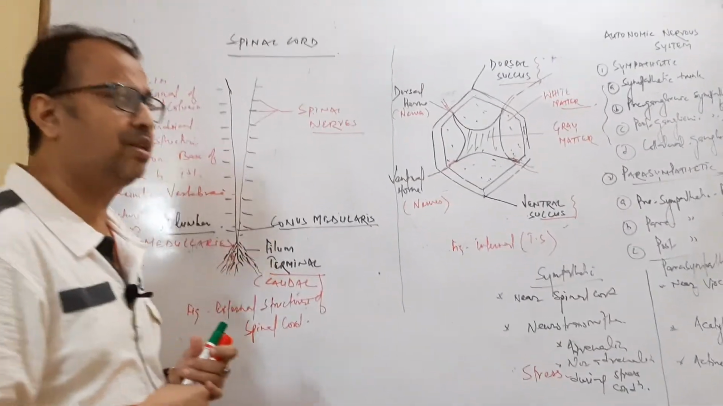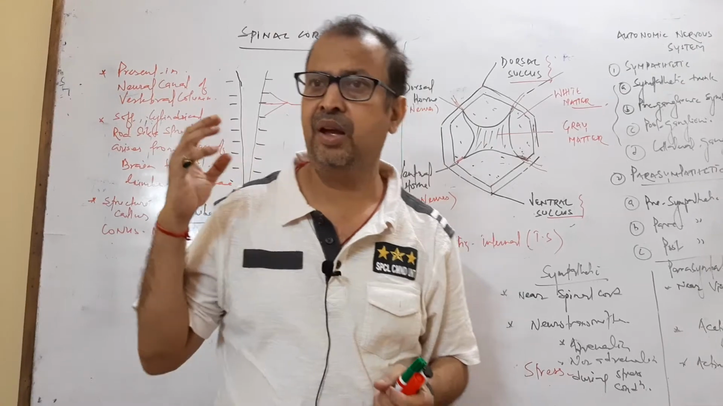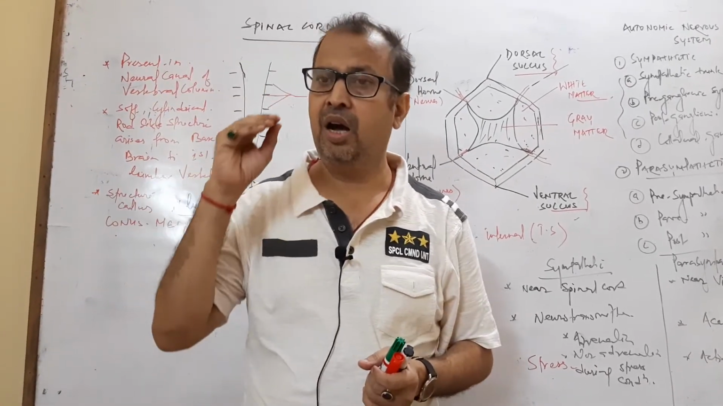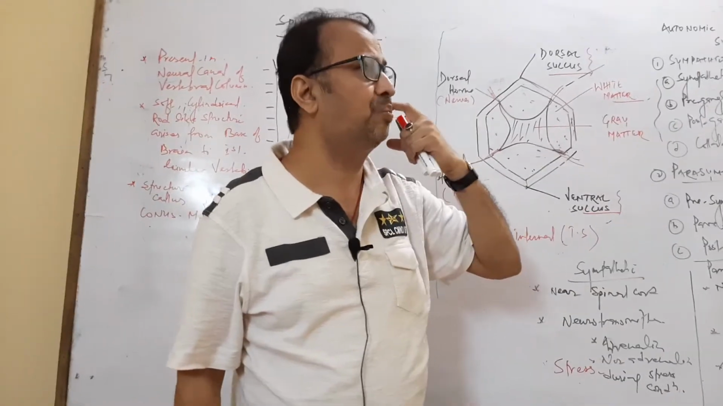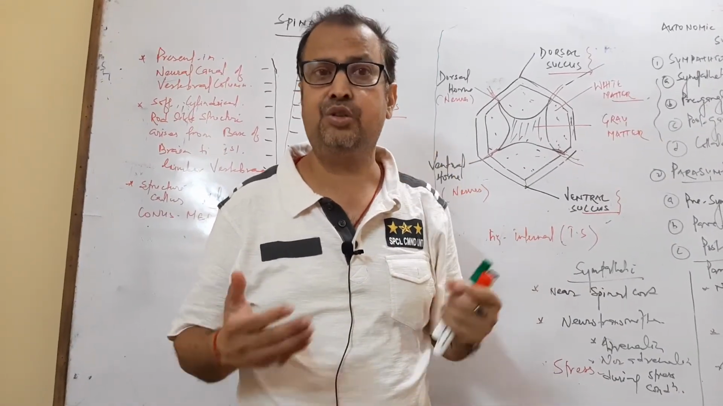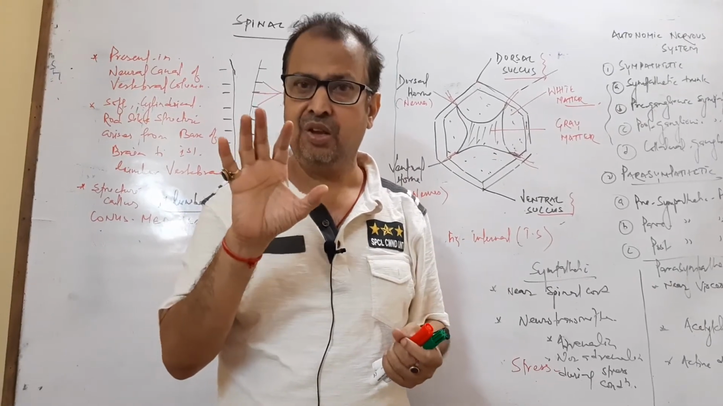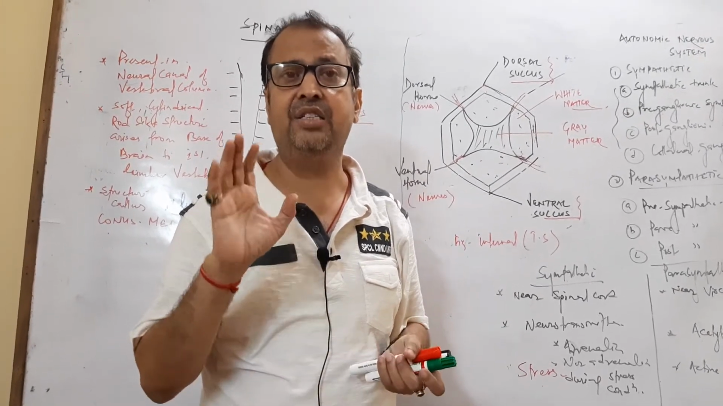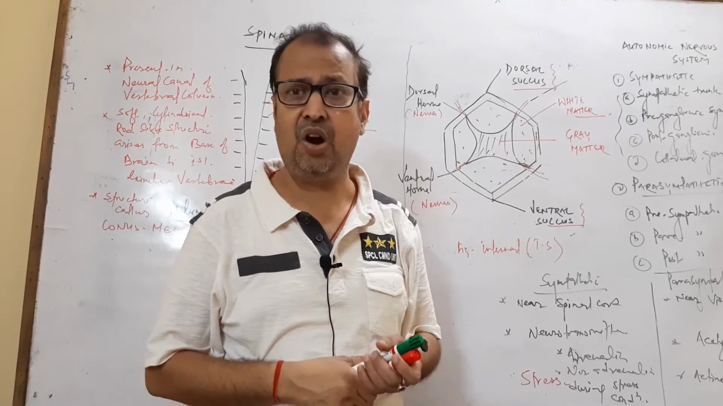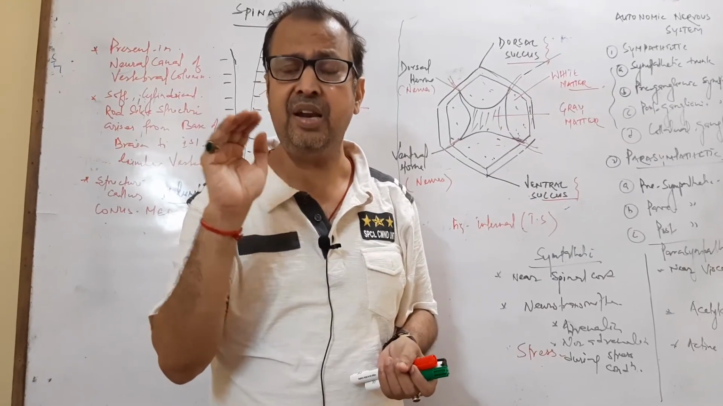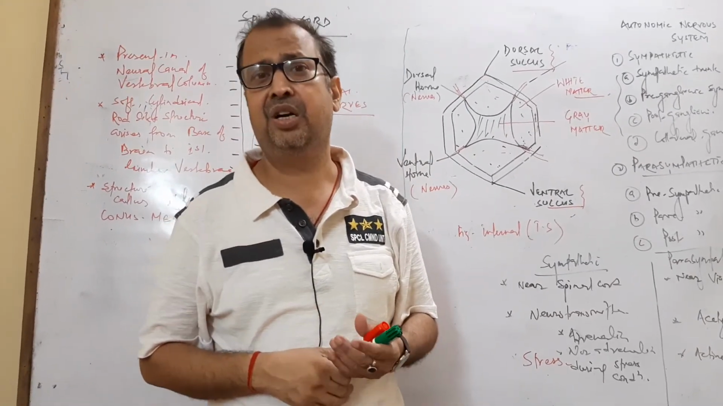So, this is all about the spinal cord, both external and internal structure, and the autonomic system. Another part also present is the peripheral nervous system. There are two types of nerves: cranial nerves, which arise from the brain, and spinal nerves, which arise from the spinal cord. Cranial nerves are 12 pairs and spinal nerves are 31 pairs.